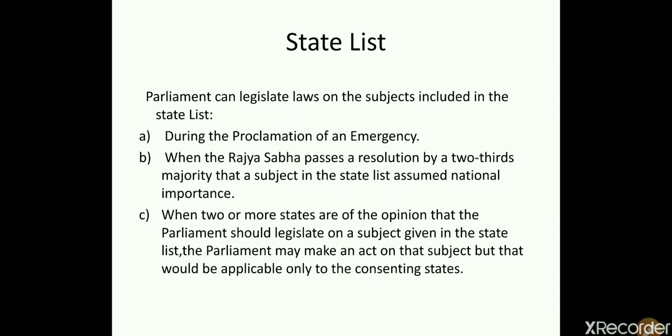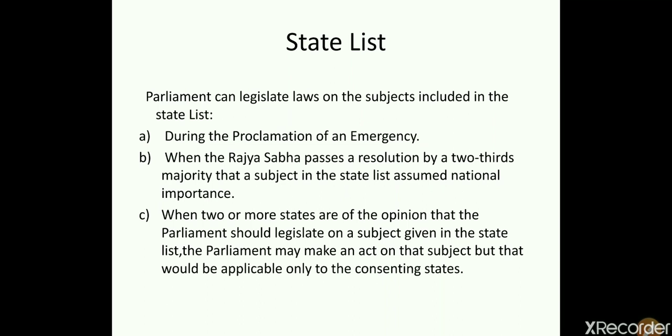Then, if the Rajya Sabha passes a resolution by a 2/3 majority, that is, if 2/3 of the members of the house agree, that a subject mentioned in the state list has assumed national importance. Here national importance means any topic which is going to affect the whole nation, not just a particular state.